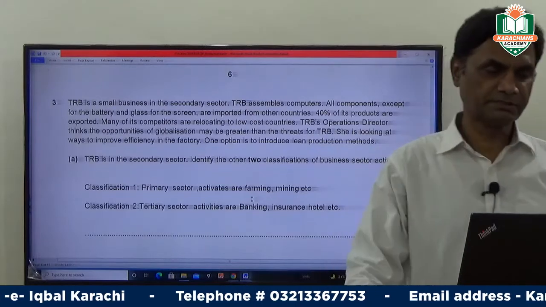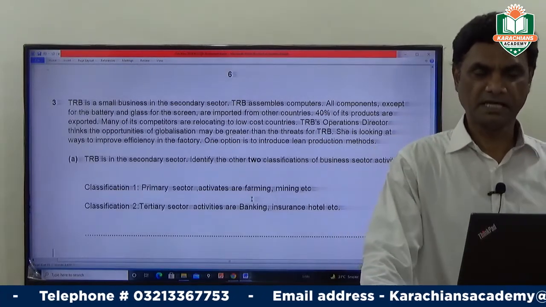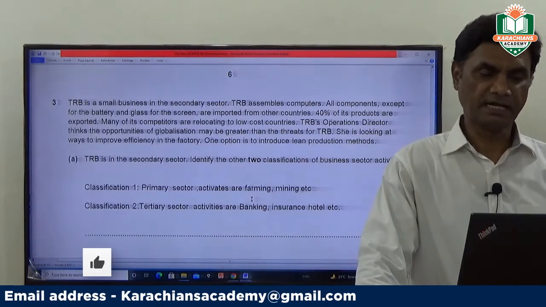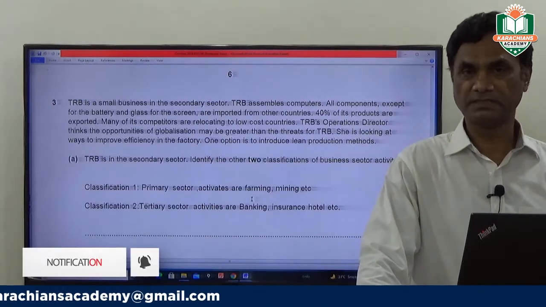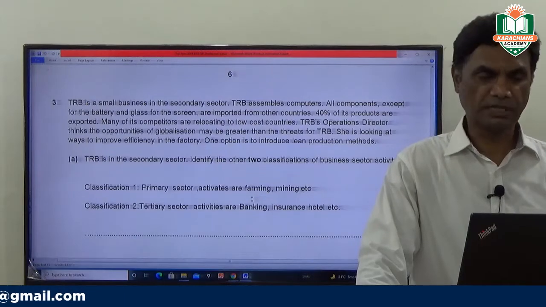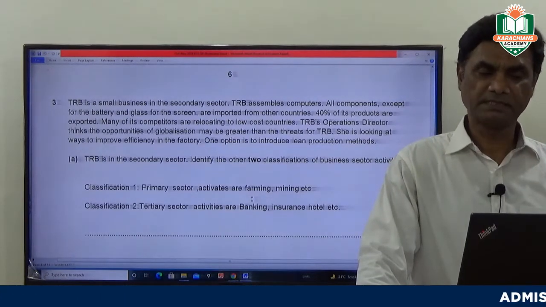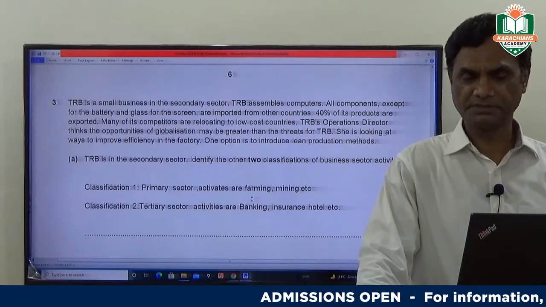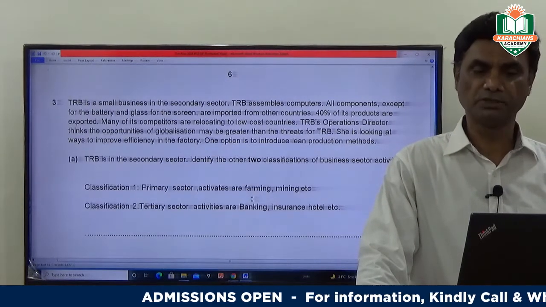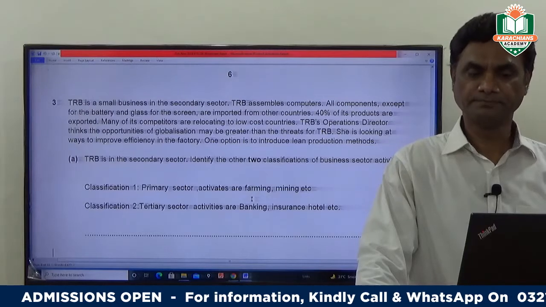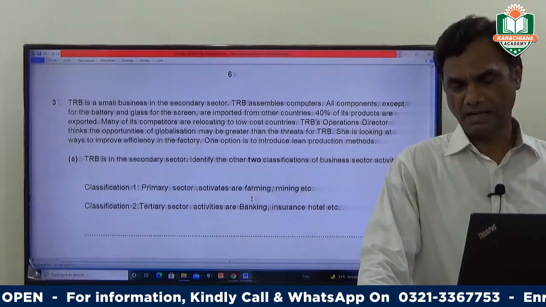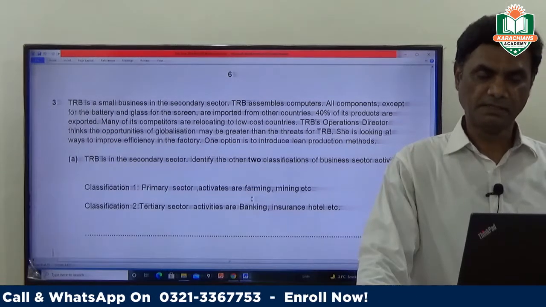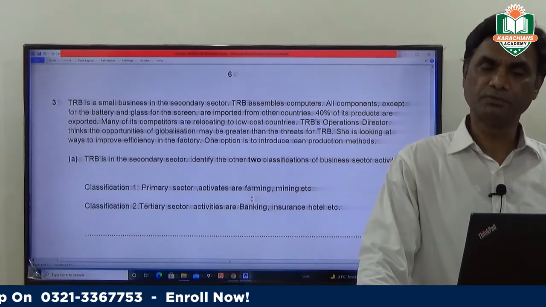TRB is a small business in the secondary sector. TRB assembles computers. All components except for the battery and glass for the screen are imported from other countries. 40% of its products are exported. Many of its competitors are relocating to low-cost countries. TRB's operations director thinks that the opportunities of globalization may be greater than the threat for TRB. She is looking at ways to improve efficiency in the factory. One option is to introduce lean production methods.